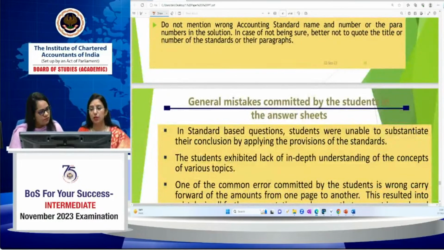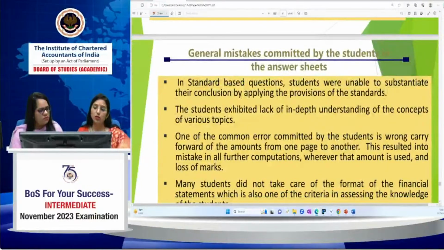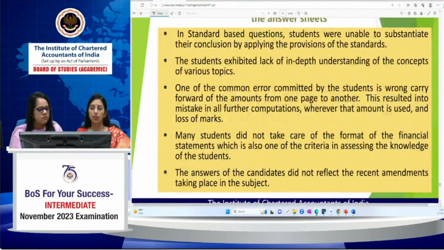These are the general mistakes committed by the students. We have already discussed in the standards-based questions that students were unable to substantiate their conclusion by applying the provisions of standards. This is a lack of knowledge of the standards, and they exhibit a lack of in-depth understanding of the concept.